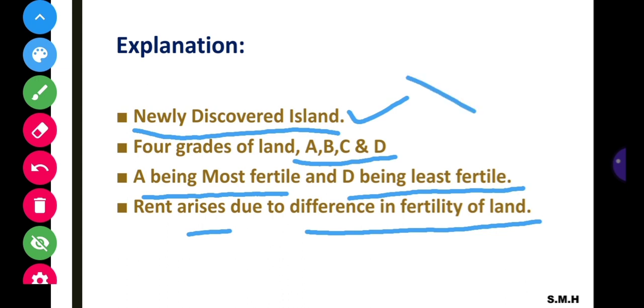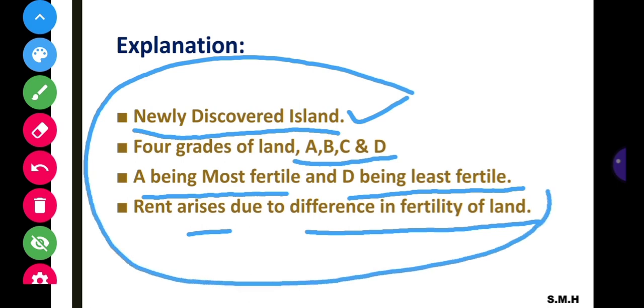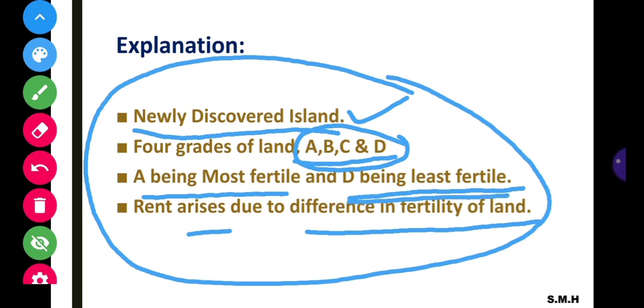Just remember this concept. There is a newly discovered island which has four grades of land, namely A grade land, B grade land, C grade, and D. A is the most fertile and D is the least fertile, and rent arises due to the difference in the fertility of land. Okay, this is the story. Just remember it. We will discuss it with an example.